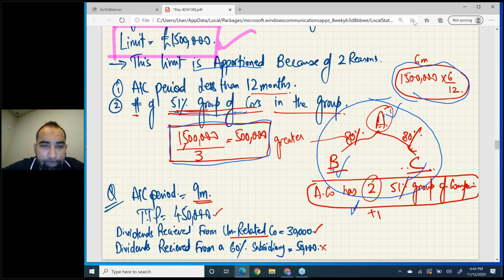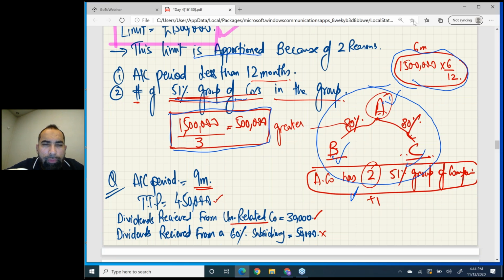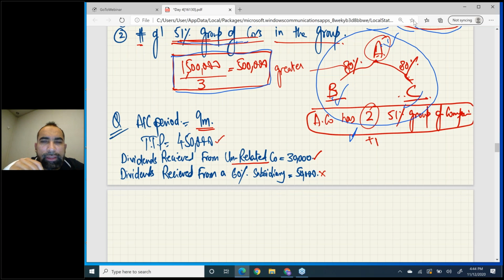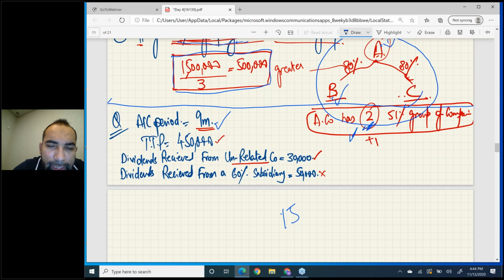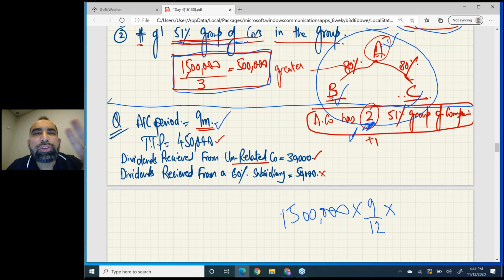Now, a very short question. Let us say the accounting period is 9 months and you have two associated companies. How will you apportion the limit? Look here: 15 lakh multiplied by 9 upon 12 for the accounting period. It says the company has two associated companies in the 51% group, so 2 plus 1 for us is 3, and you divide by 1 upon 3.